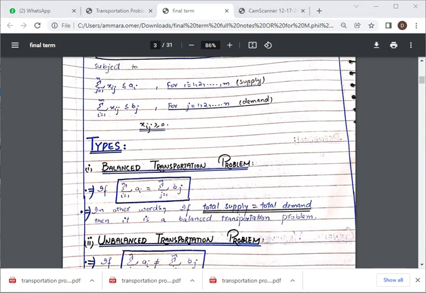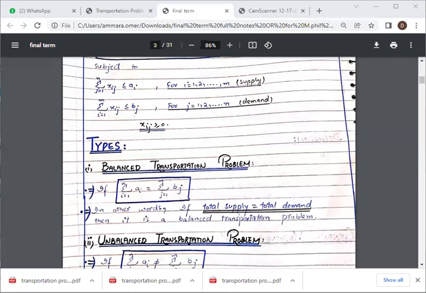In a balanced transportation problem, our demand is equal to the supply, and in the unbalanced transportation problem, our demand is greater than the supply, or maybe the demand is less than the supply. We represent our supply with sum of Ai and demand with sum of Bj. So sum of Ai is equal to sum of Bj, or sum of Bj is greater than sum of Ai, or sum of Bj is less than sum of Ai.